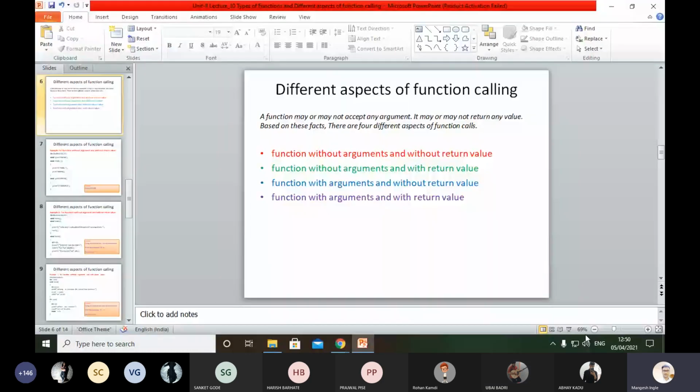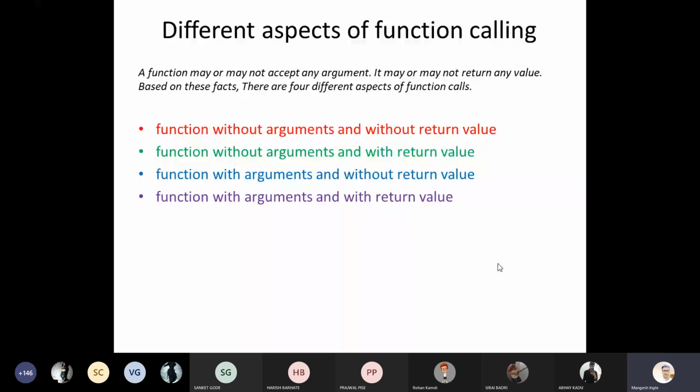A function may or may not accept any argument, or it may or may not return any value. Based on these aspects, there are four different aspects of function calls: function without arguments and without return value, function without arguments and with return value, function with arguments and without return value, and the last one, function with arguments and with return value. With the help of examples we can cover these, and finish the concept of functions in C programming language.